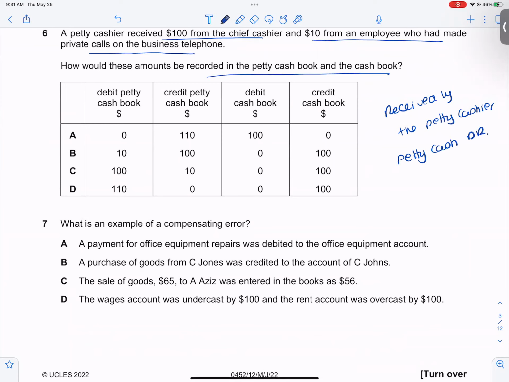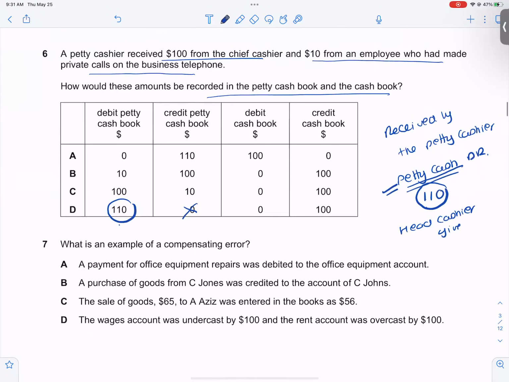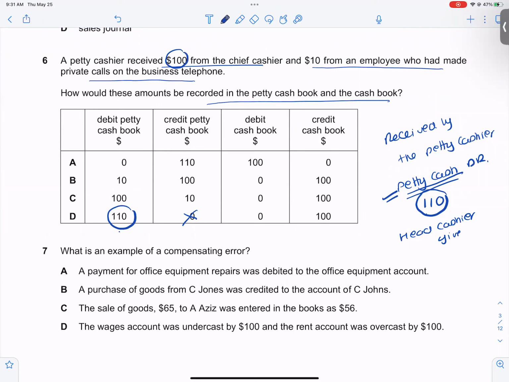How much money is received by the petty cashier? 110 is received, so it would be petty cash debit 110. Petty cash book is not going to be credited. Now, the head cashier has only given 100. So from the cash book, 100 is going out. So it is option.